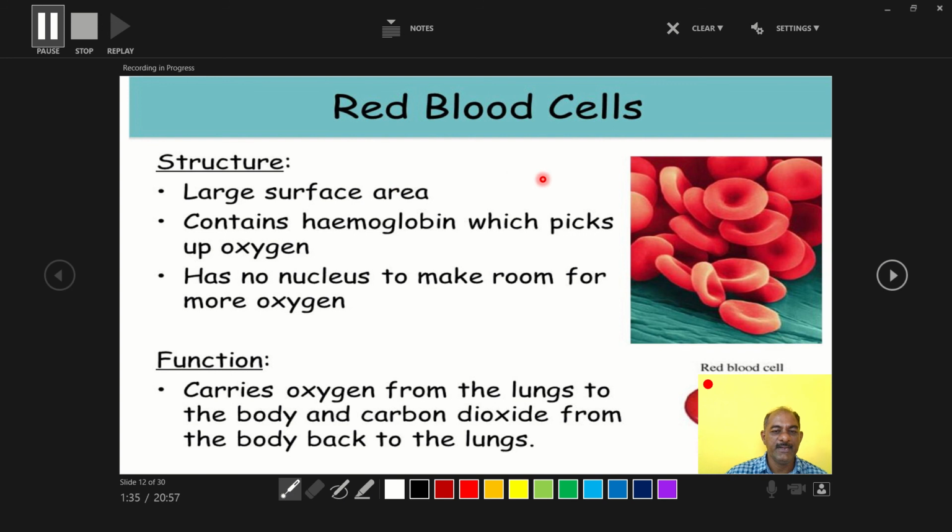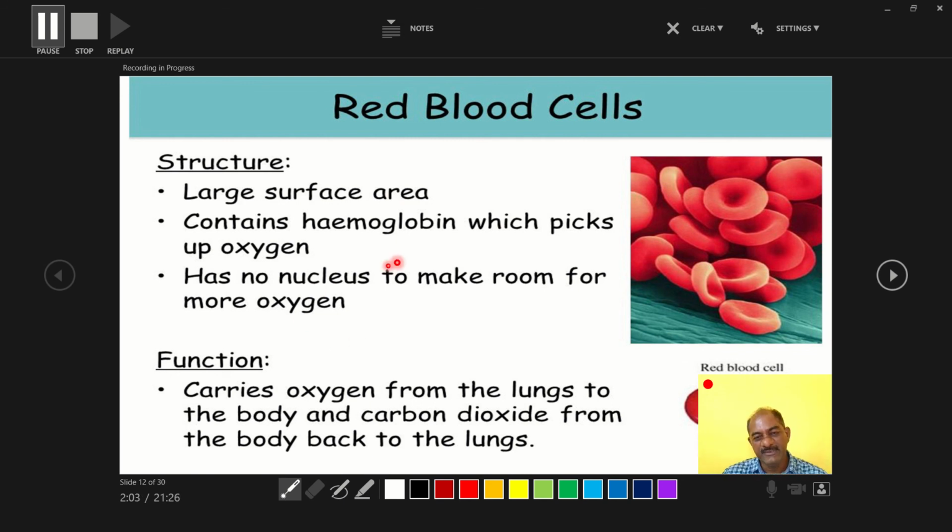So that is the production of red blood cells, and the main function is to carry or transport O2 and CO2.